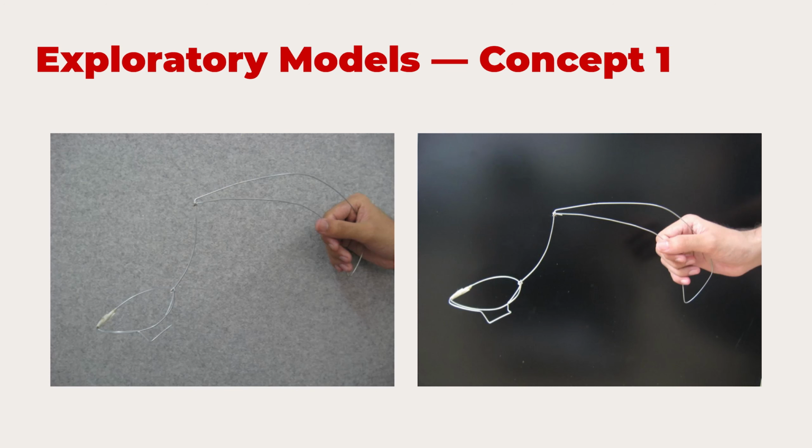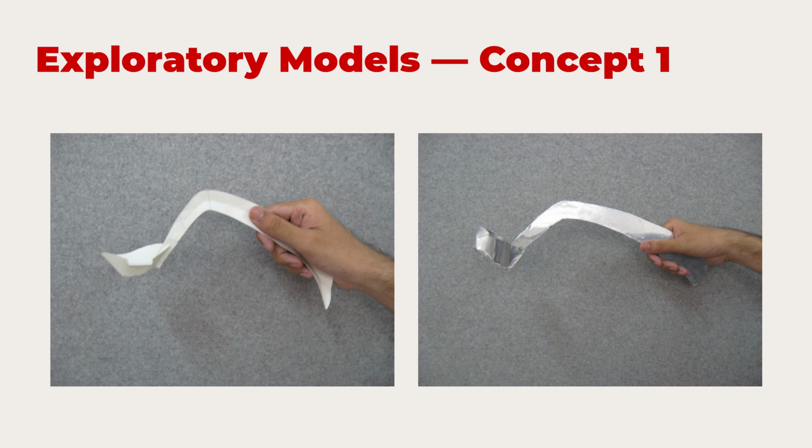And then here comes the interesting journey now. What we did is, remember the strange, familiar, familiar, strange, but now we are also adding materials. We said we will build these spoons with wire. We will build these spoons with flat paper and flat metal. Just see how the things change, how the profiles change.